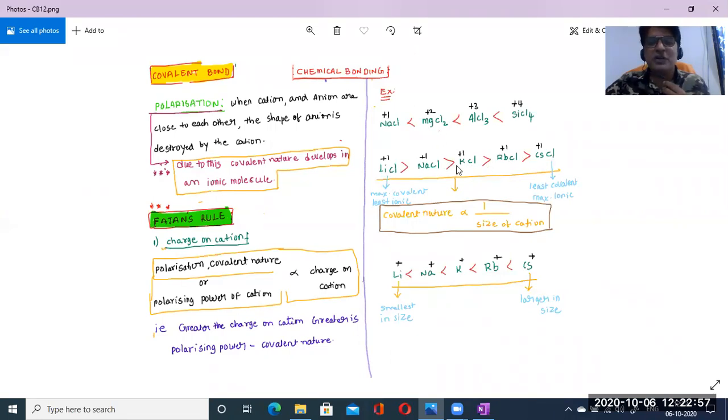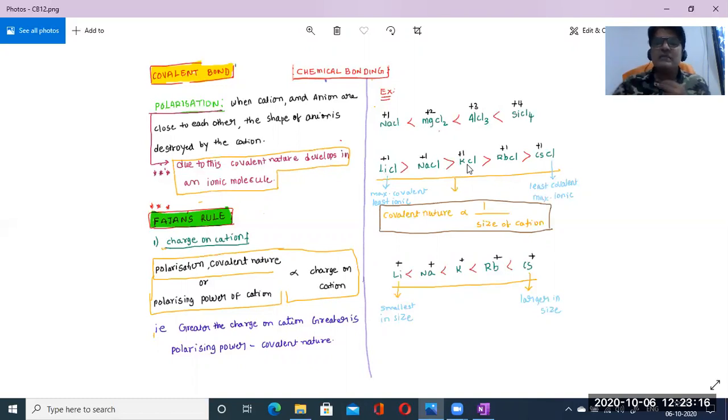First we need to check whether the central metal atom in the molecule belongs to the group elements or the period elements. See here lithium, sodium, potassium. Whatever options are given belong to group elements.